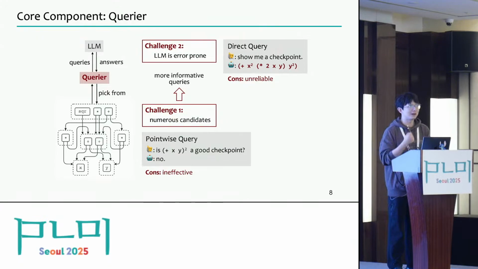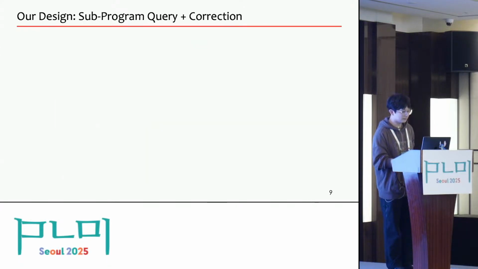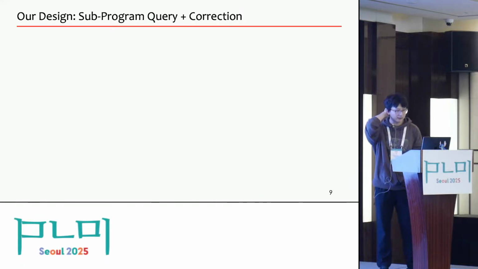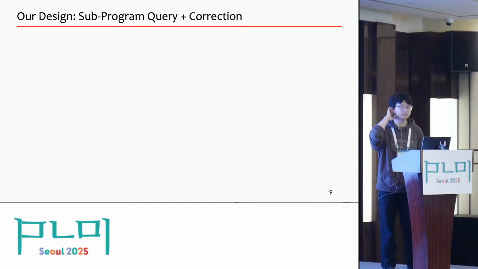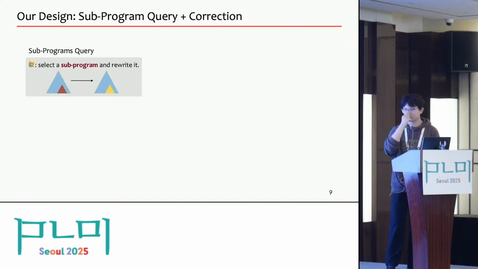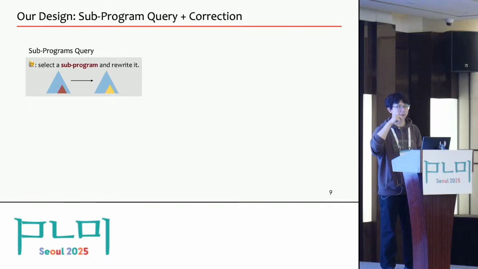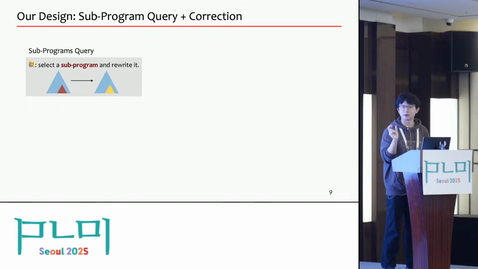What we have done is to try and evaluate several different design choices. And here I will show you the current best solution we have found. Our current design combines a query method and an error correction model. It will run in several steps. In the first step, the first query is very close to the direct query, but it focuses on subprograms. This query will first ask the large language model to focus on a subprogram and then provide a checkpoint by modifying only this subprogram. Of course, the large language model is also allowed to change the whole program.